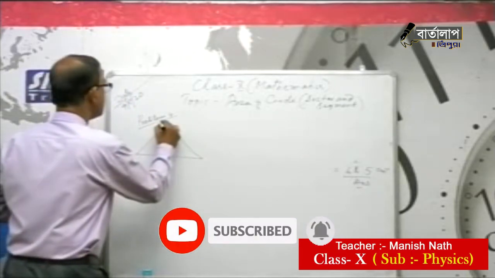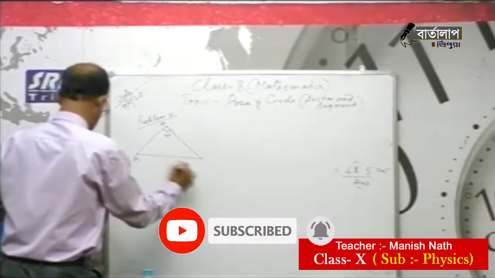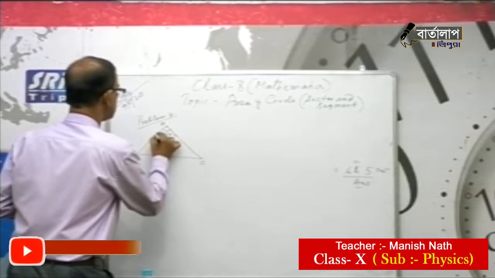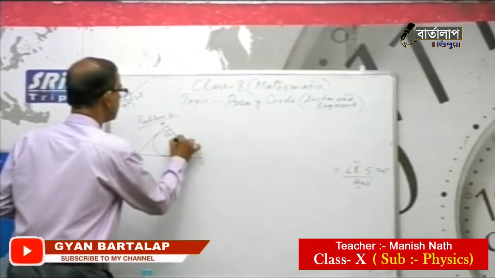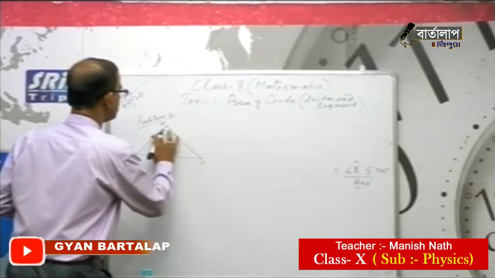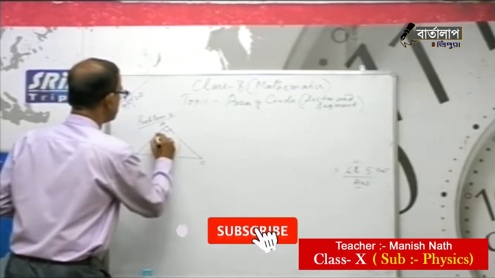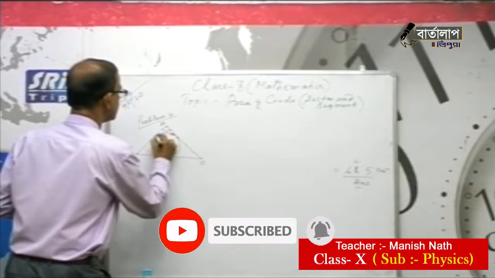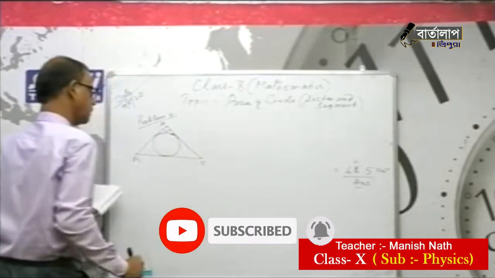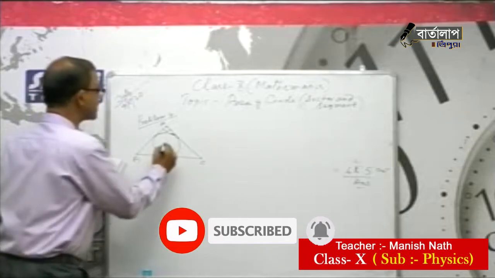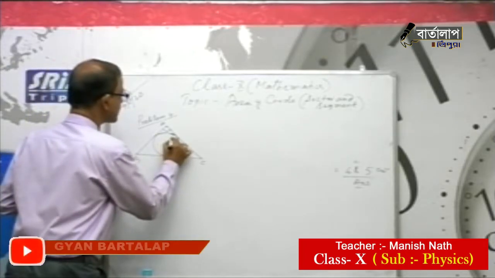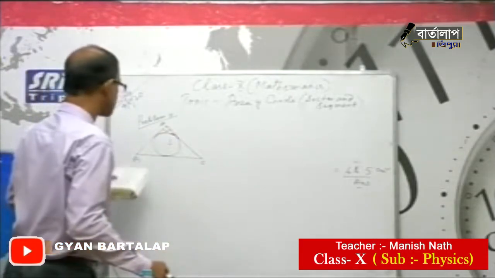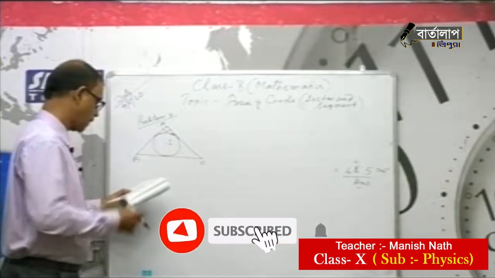So this is A, B and C, and there is a circle touching all three sides inside, that is the incircle. The incenter of the circle is inside the triangle, so it is the incircle of the triangle. So what is given?